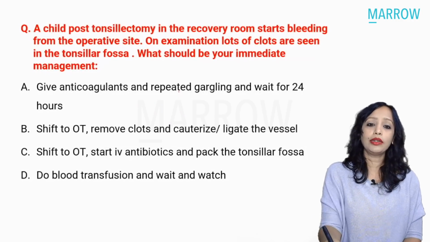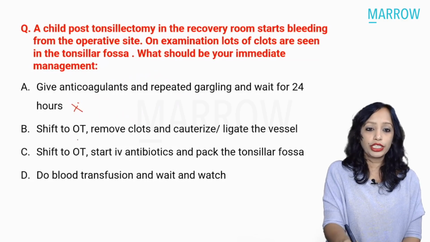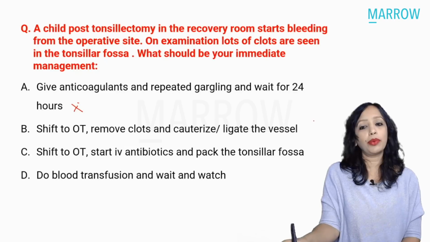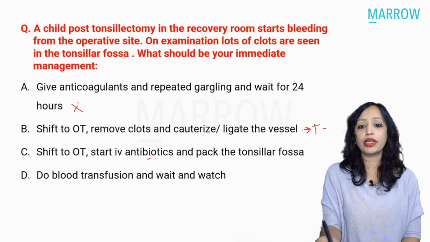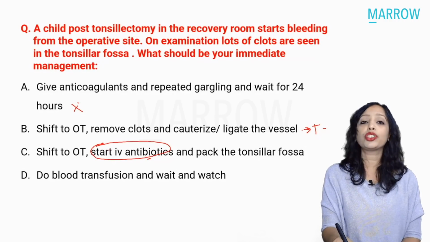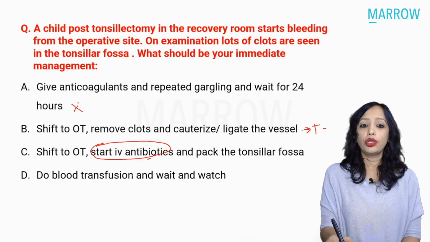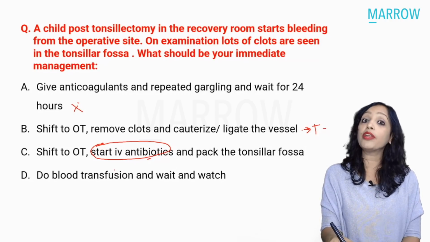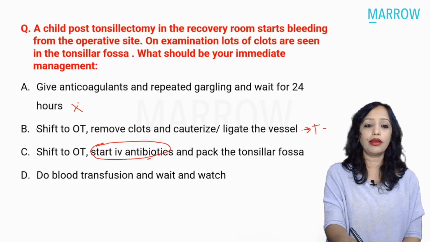So here, what is the answer? Give anticoagulants and repeated gargling and wait for 24 hours. No. Shift to OT and remove clots and cauterize, ligate the vessel. Yes, so this is true. Let us see the next choice also. Shift to the OT, start IV antibiotics and pack the tonsillar fossa. No. IV antibiotics, if I ask you, will be started in which hemorrhage? Yes, in the secondary hemorrhage, which is because of infection, but not in reactionary. This is reactionary hemorrhage. And do blood transfusion and wait and watch. You keep things ready for blood transfusion, but no, you will not just do blood transfusion and wait and watch. So the answer here is B.